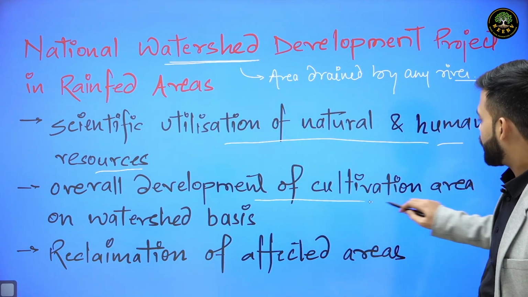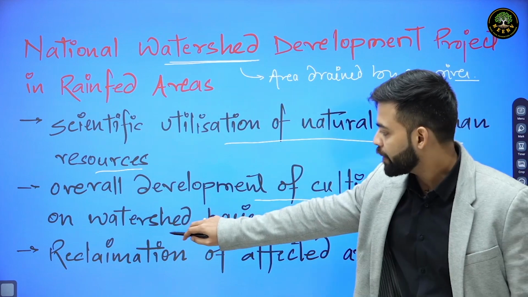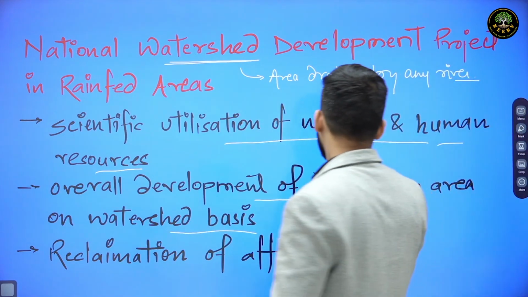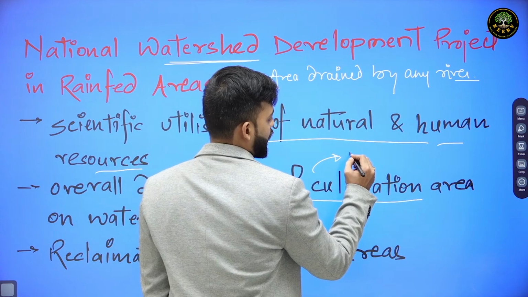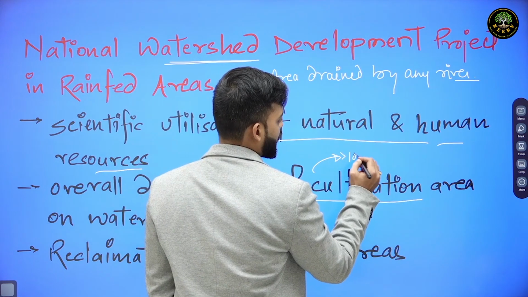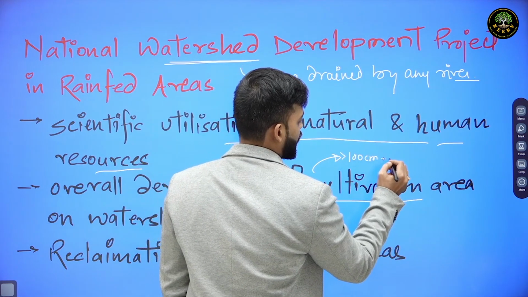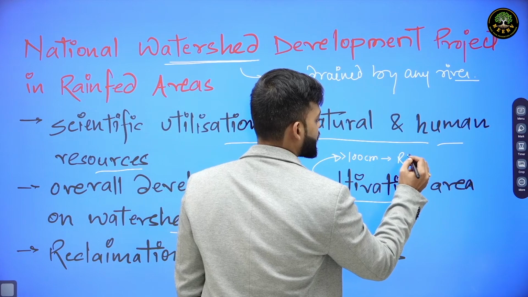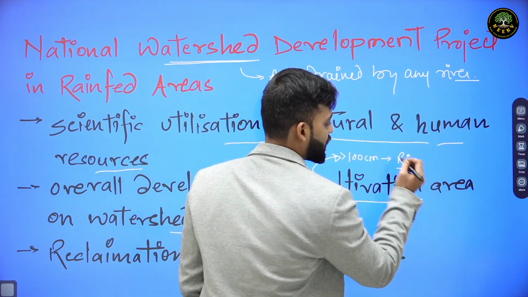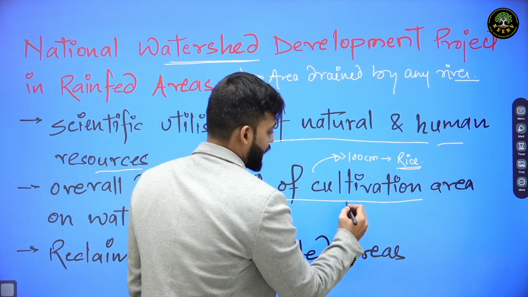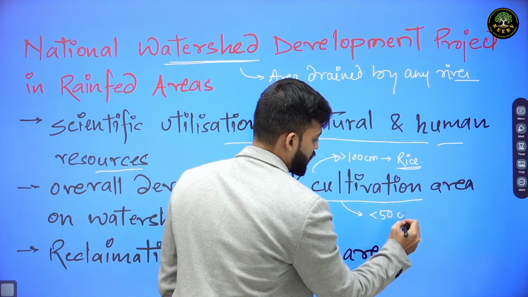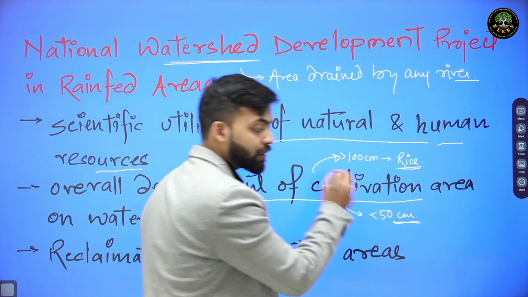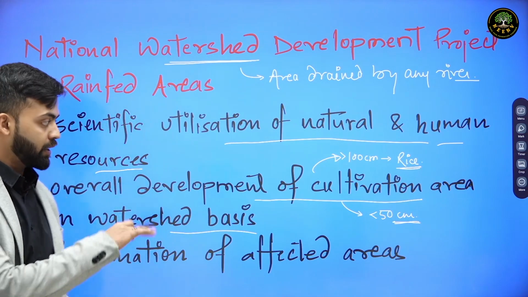Overall development of cultivation area on a watershed basis. That is, suppose any area has more than 100 centimeter rainfall, then rice can be considered a suitable crop if it is in a tropical area. But if it has less than 50 centimeter rainfall, then rice cannot be considered a suitable crop for this region.